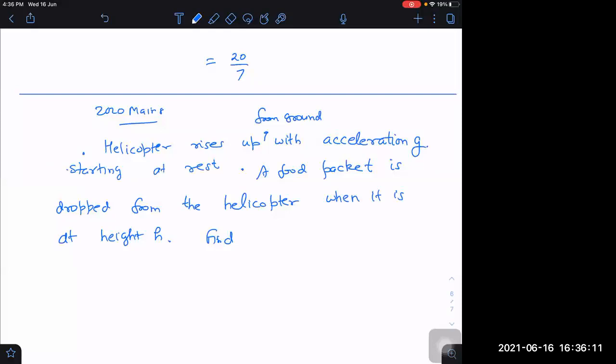Initial velocity is given as 0 and it is rising up with acceleration g.